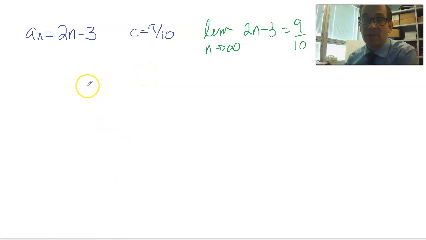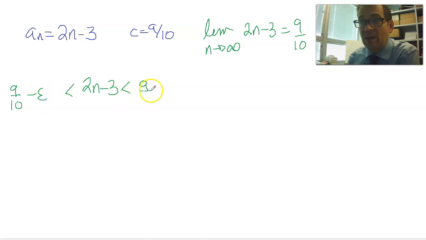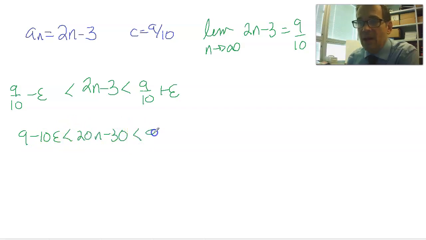We want the terms of the sequence, which are expressed by 2n minus 3, to be arbitrarily close to this center value of 9/10. So they'll be between 9/10 minus a tiny little bit and 9/10 plus a tiny little bit. And the first thing I would do in a problem like this is, these denominators, they're killing me. So I'm going to make everybody 10 times bigger. If I make everybody 10 times bigger, I get 9 minus 10 times epsilon less than 20n minus 30 less than 9 plus 10 epsilon.